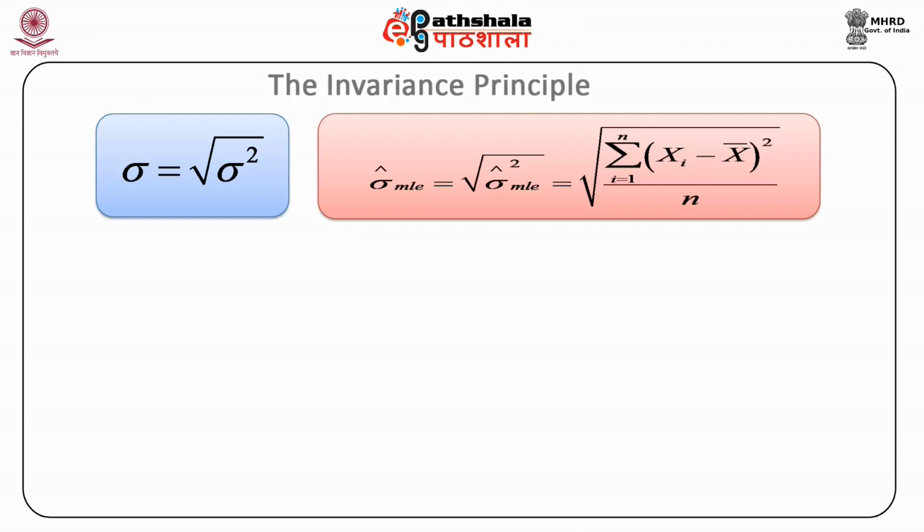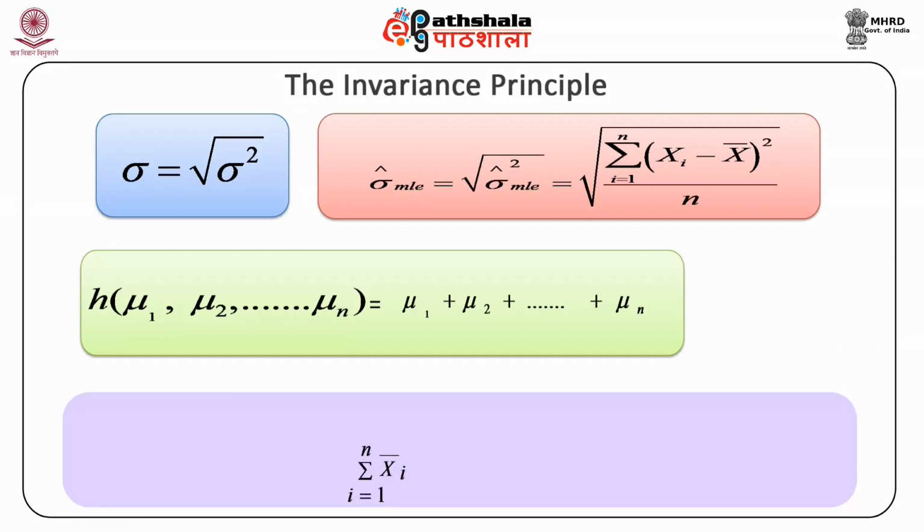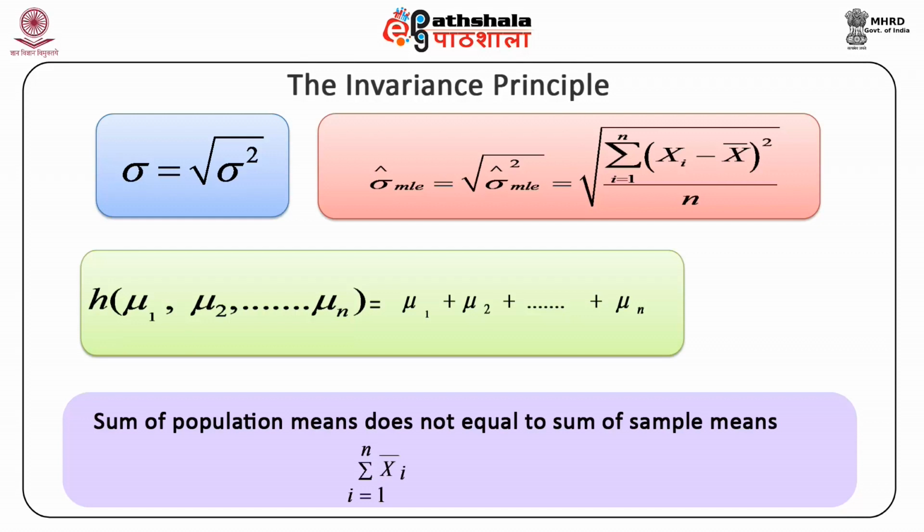An example of a function of several parameters is the function, say h, which is a function of mu1, mu2 up to mu n, and is equal to the sum of mu1, mu2 up to mu n. Since xi bar is the MLE of the mean of the ith population, where i could be 1 to n, the MLE of the sum of mu i, where i varies from 1 to n, is the summation of xi bar. Again, the summation is over 1 to n.